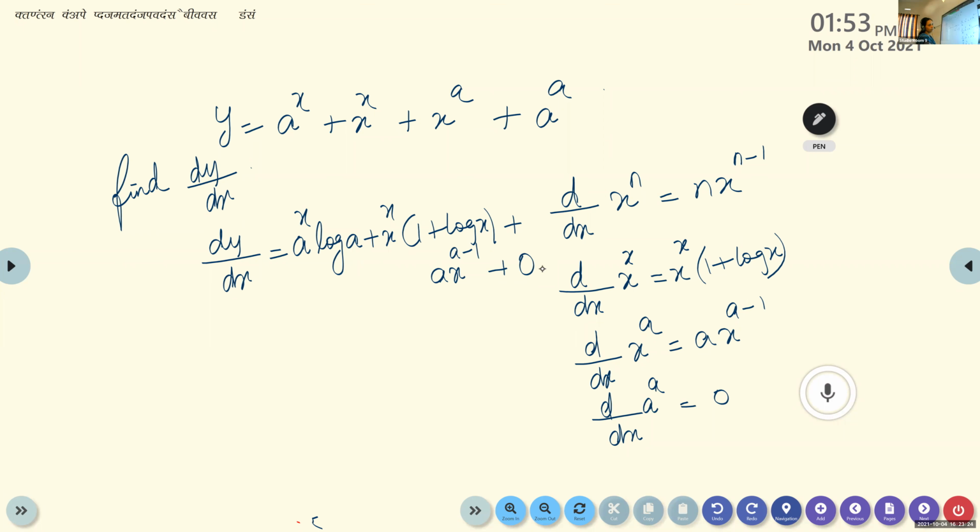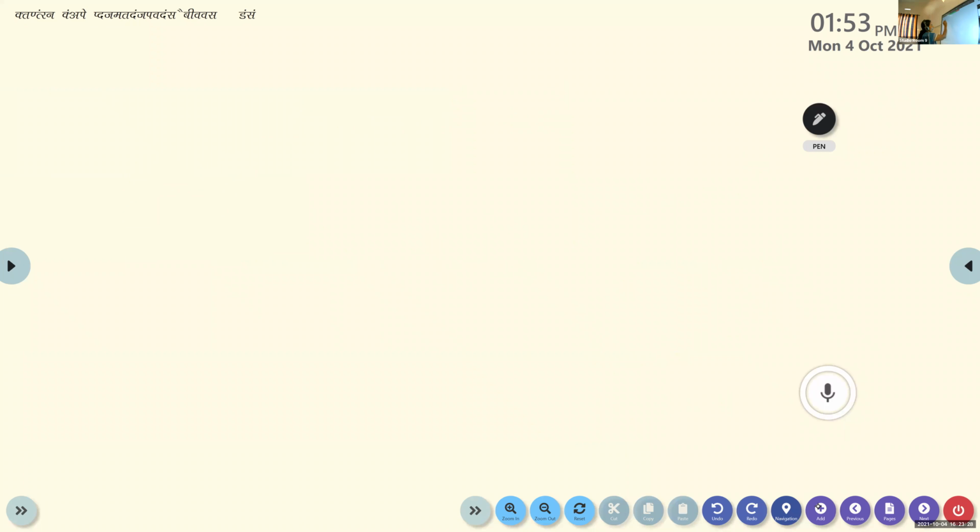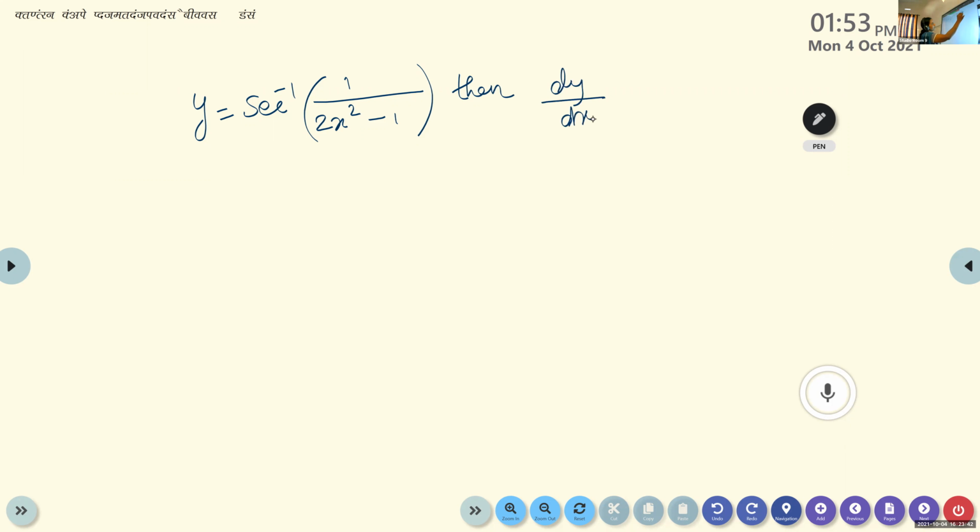Next one. If y is equal to sec inverse of 1 by 2x square minus 1, then dy by dx is equal to dash.